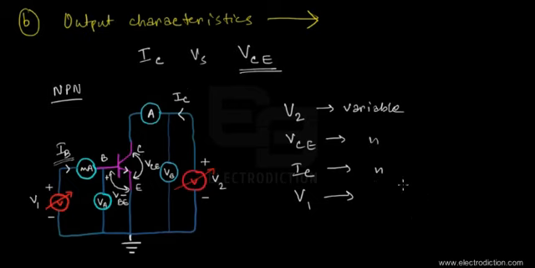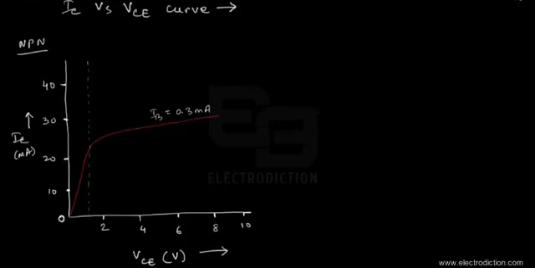Okay, so that's for the later purpose. For this moment we just keep V1 as a constant voltage. And then if we perform the experiment over here, we're going to get a graph that would look something like this particular curve, as you can see. This curve shows that for a particular fixed value of the input base current, that's IB equals about, let's say, 0.3 milliamps, we obtain this particular curve, denoted with this red line.